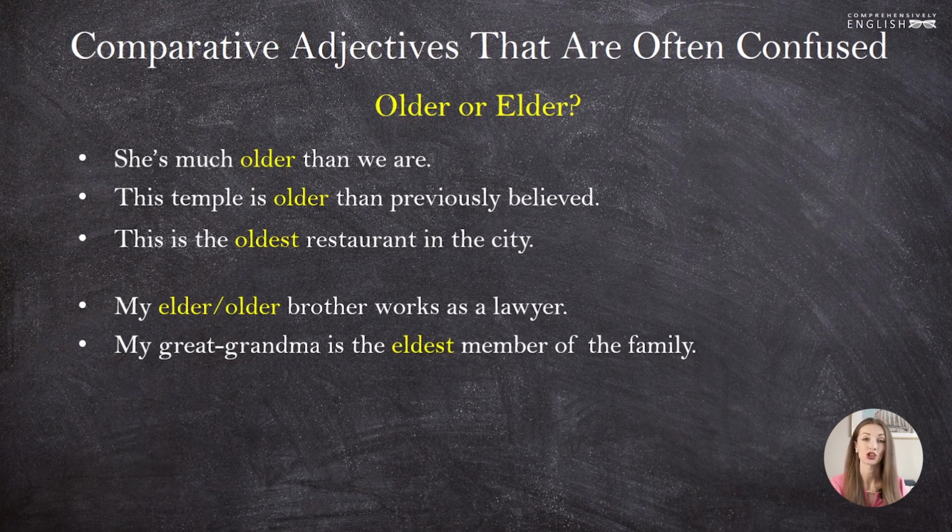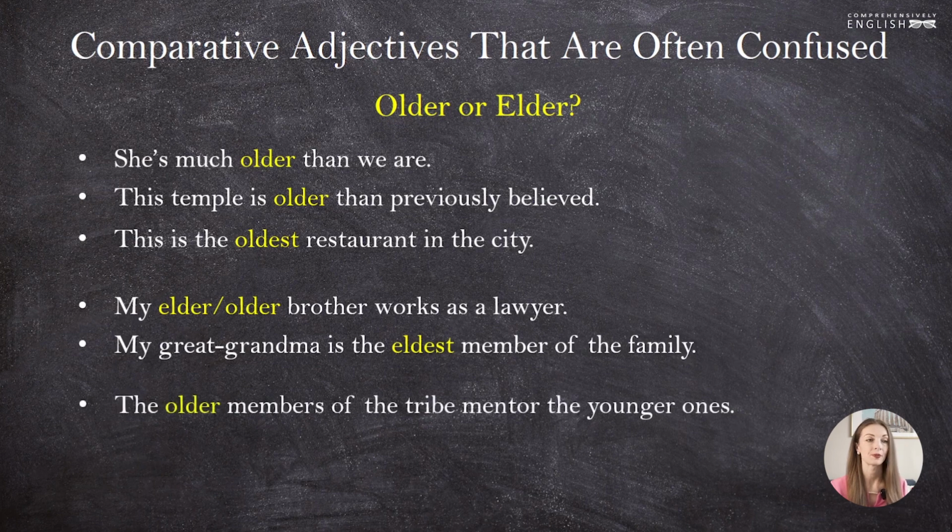But in a sentence, she is an old lady. Old is fine. She is an old lady. She is older than my grandfather. She is older than our neighbors, for instance, but she is the eldest member of the family.